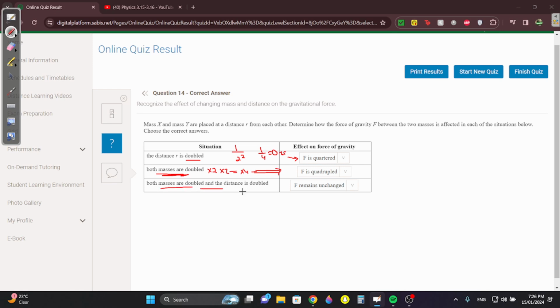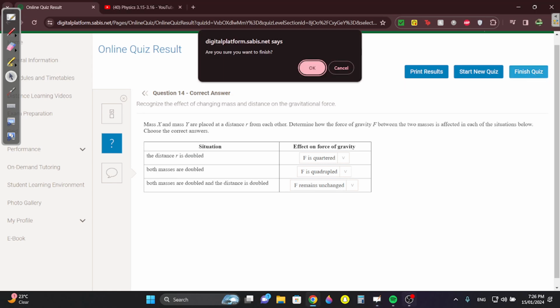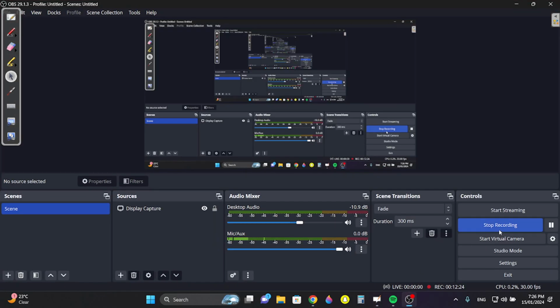Both masses are doubled and the distance is doubled, so times 2 times 2 in the numerator, and the distance times 2 squared. So times 2 times 2 is times 4, times 2 squared is times 4, so you cancel, you get 1 over 1, so it's unchanged, it doesn't change.